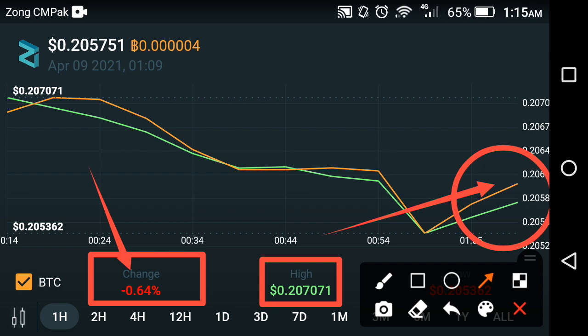So my suggestion for you, if you are a holder of Zilliqa, please hold your Zilliqa coin until the end of this month, because a big explosion of Zilliqa is coming soon. So wait for it, that will make you a millionaire. I am also holding my Zilliqa coin until the end of this month. So please, my suggestion for all of you is to hold it. And if you want to buy Zilliqa, it's a good time to buy Zilliqa coin at this time, friends. That's only my suggestion for all of you.